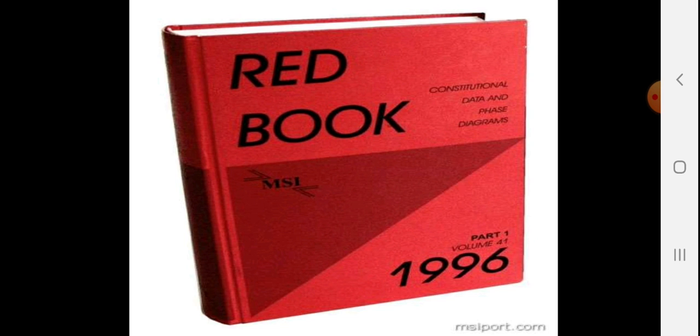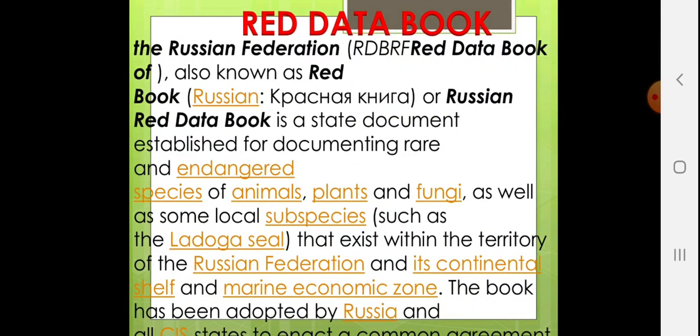Red Book. Now the Red Book is not actually red, but it is the collection of all flora and fauna given in a book, and that's why it is called the Red Book. The Red Data Book of the Russian Federation, also known as the Russian Red Book, is a state document established for documenting rare and endangered species.